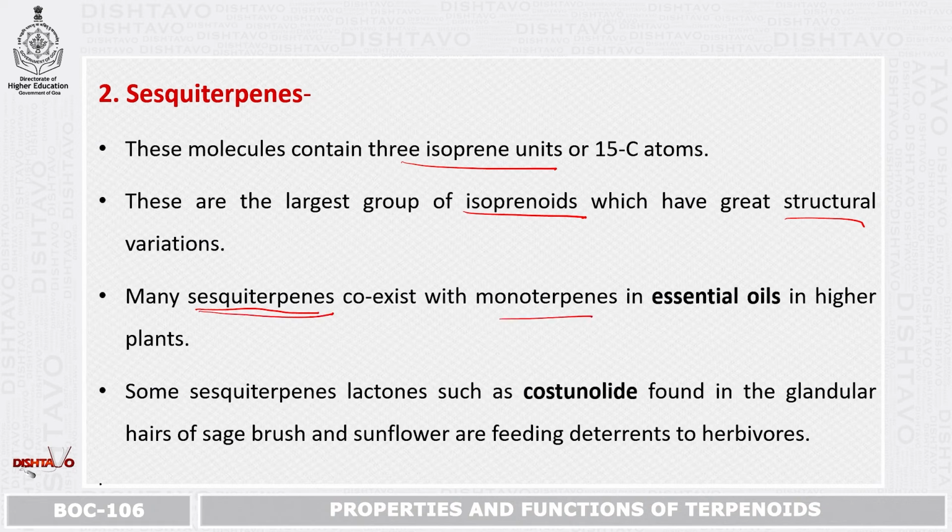But some sesquiterpene lactones such as costunolide are found in the glandular hairs of sagebrush and sunflower. Sagebrush is the name of a plant, and these are feeding deterrents to herbivores.